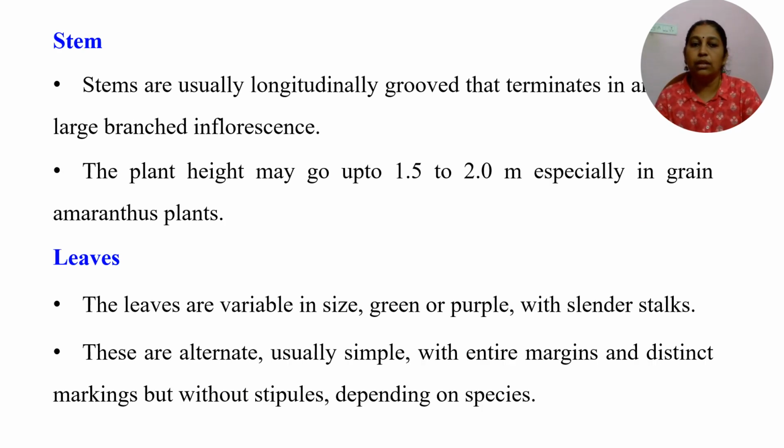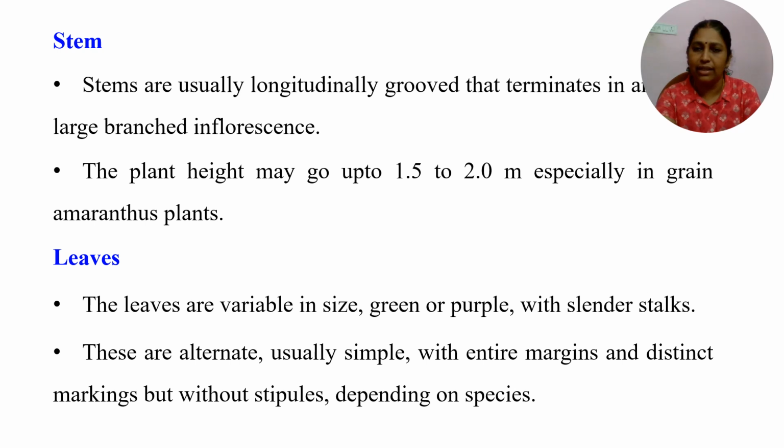The plant height can grow up to 1.5 to 2 meters, especially in grain Amaranthus, which can grow up to 2 meters tall. Whereas leafy Amaranthus, since it is a short duration type, is somewhat lesser in height. The leaves are variable in size and color, with very thin stalks. The leaves are simple, alternately arranged, with entire margins, without any stipules, sometimes with markings, sometimes without.